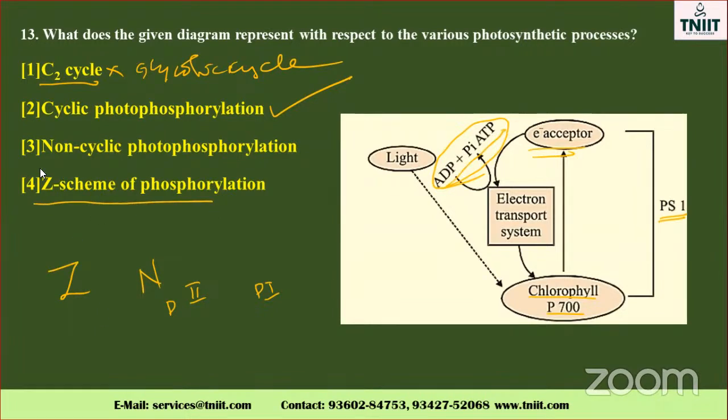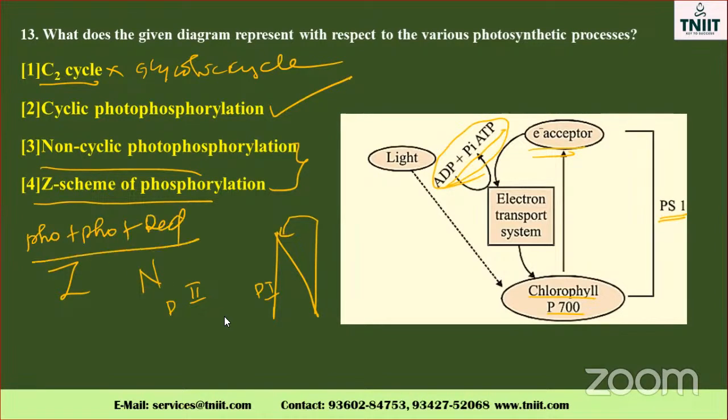Okay, the Z scheme, non-cyclic photophosphorylation. They showed only this part. In non-cyclic photophosphorylation, first of all, photolysis of water is needed, photophosphorylation also takes place, and a reduction reaction also takes place. Three reactions. Here, pigment 1 and pigment 2, both pigment systems are very, very essential. Here they told only pigment system 2.